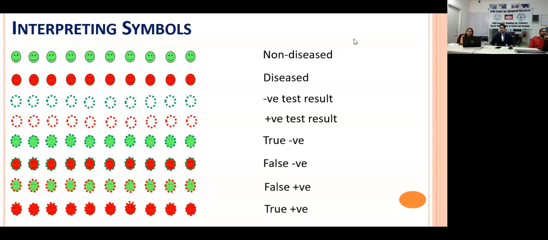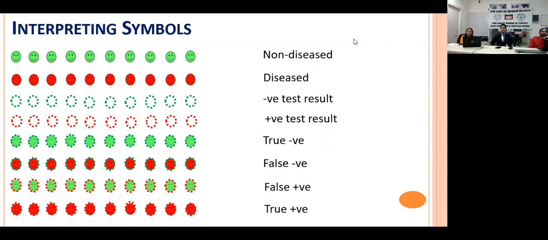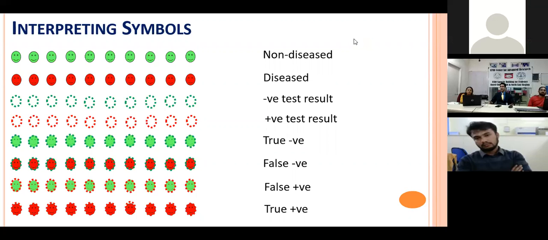That's good news. But now, if you look at it another way, there will be some diseased who will be declared healthy. So the second one is false negative. Those people were unhealthy or diseased, but they were declared as healthy. It tends to happen. Tests tend to miss people who are diseased, and we have to minimize that.